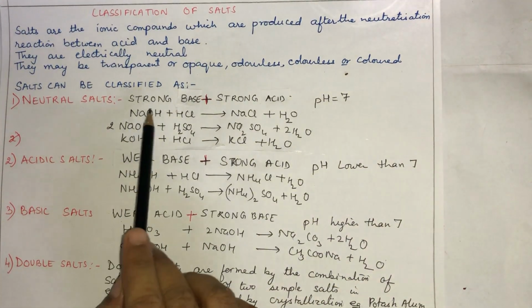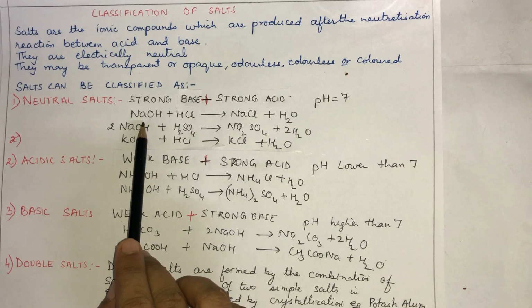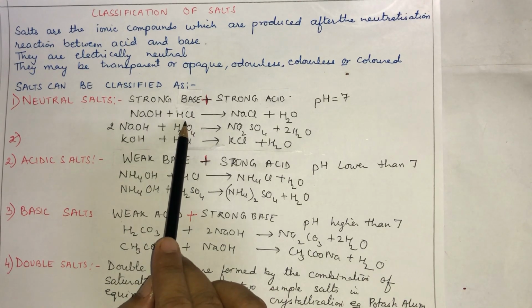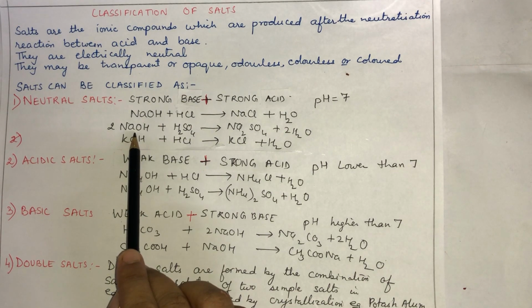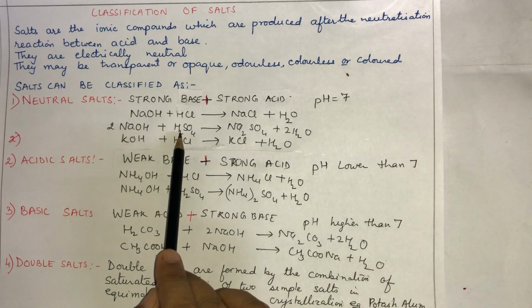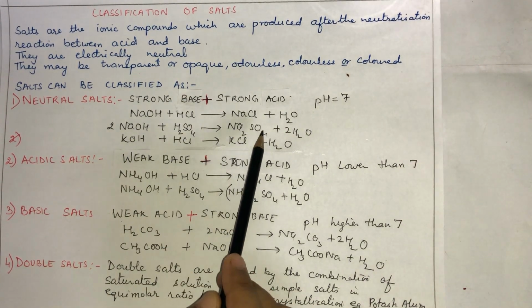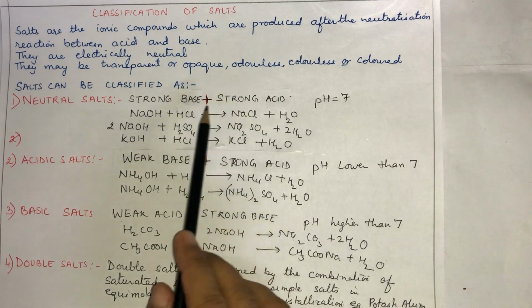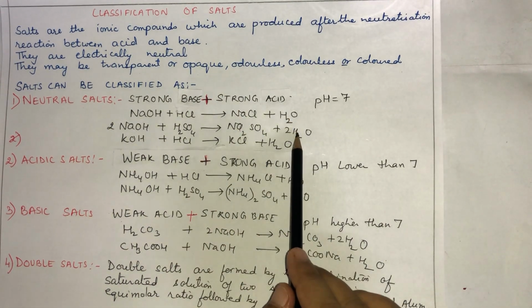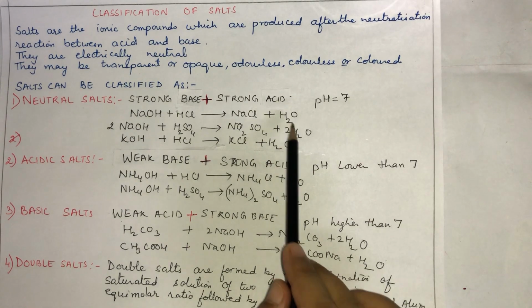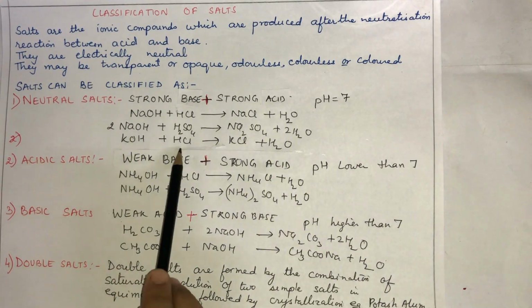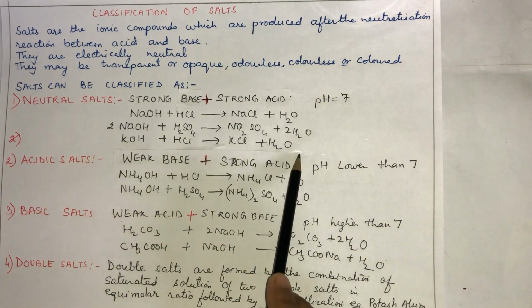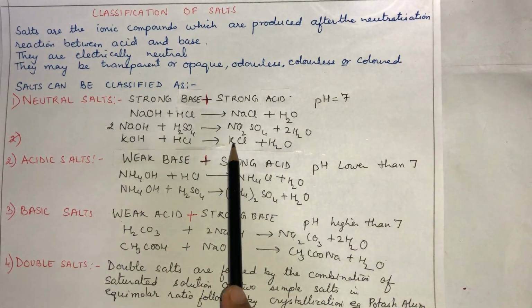NaOH is a strong base, HCl is a strong acid, they give NaCl. NaOH strong base, H2SO4 strong acid, Na2SO4 neutral salt. Along with that, all the time they will give a water molecule. So KOH plus HCl gives KCl plus H2O. This is all about neutral salts.